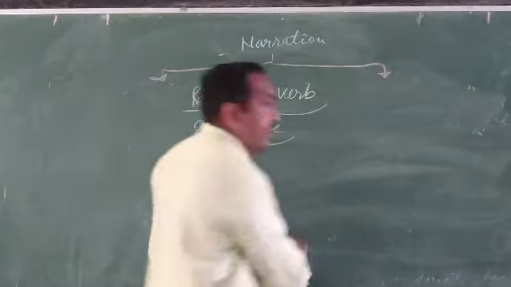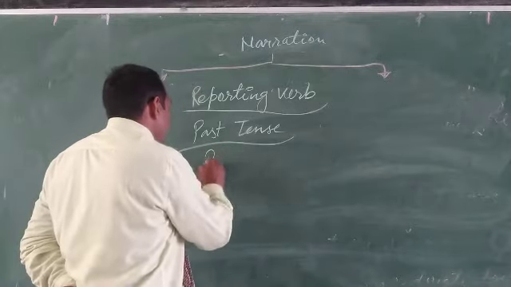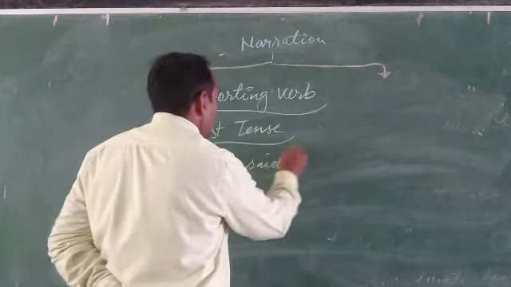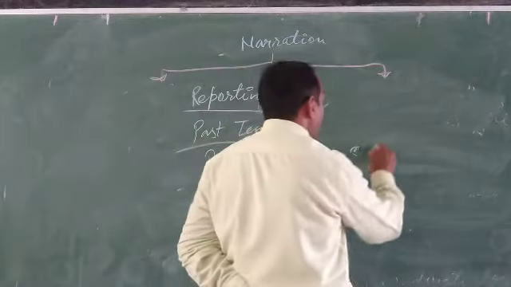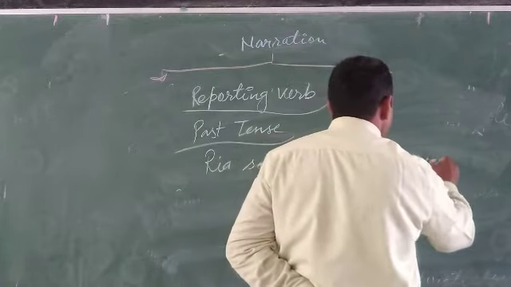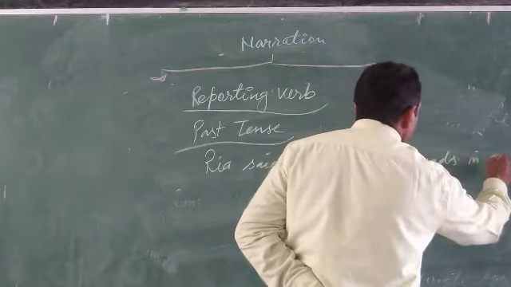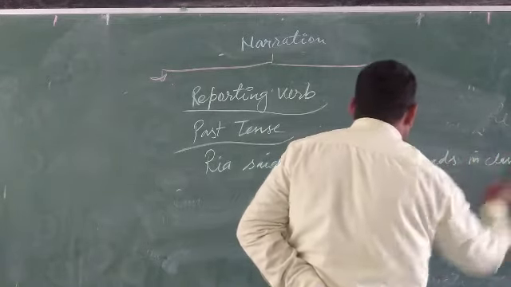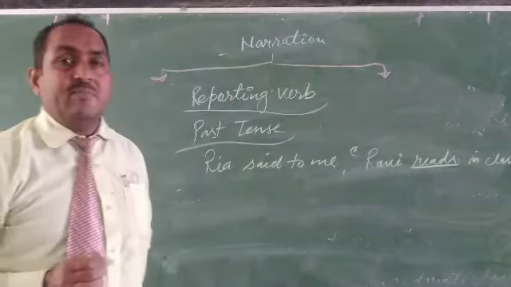For example, look here. Suppose Riya said to me, Ravi reads in class 9. Ravi reads: here the tense is present indefinite tense.